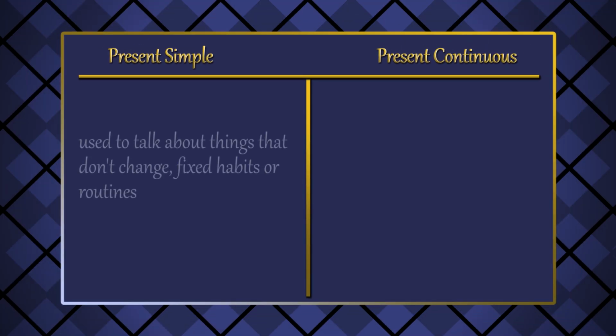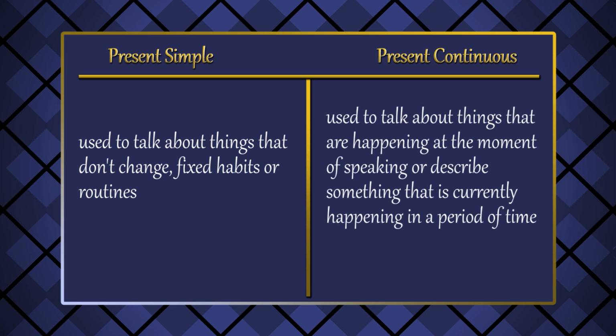Simple present is used to talk about things that don't change, fixed habits or routines. Present continuous tense is used to talk about things that are happening at the moment of speaking or describe something that is currently happening in a period of time.